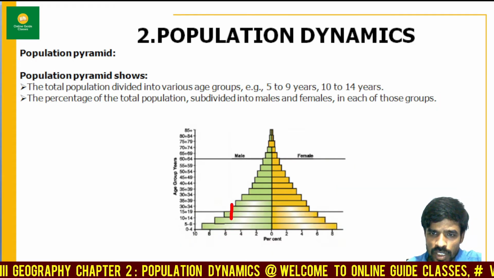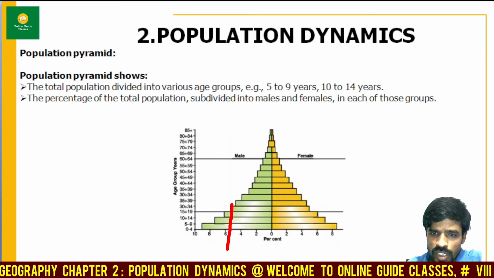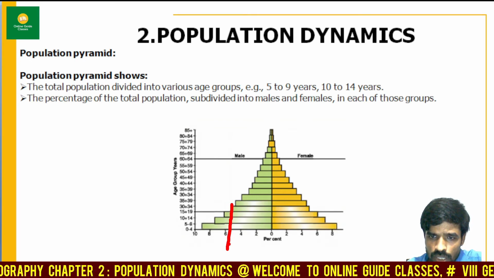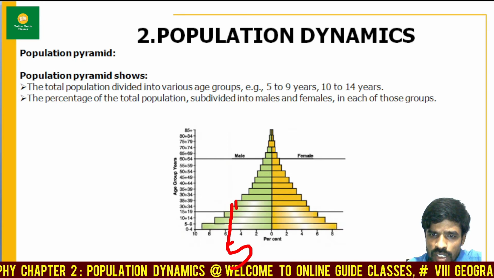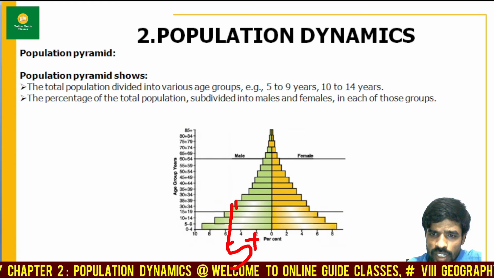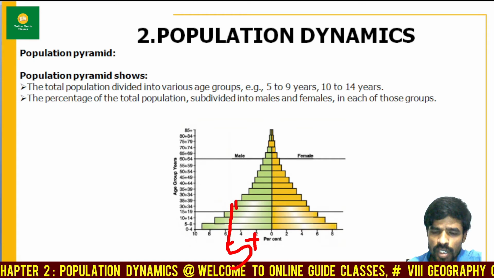You can see the 16 to 34 years age group, how much is it? It is almost 5, right? And the next one, from 35 to 39 years, how much is it? So you can count like this, and you can use the ruler over here and you can count.